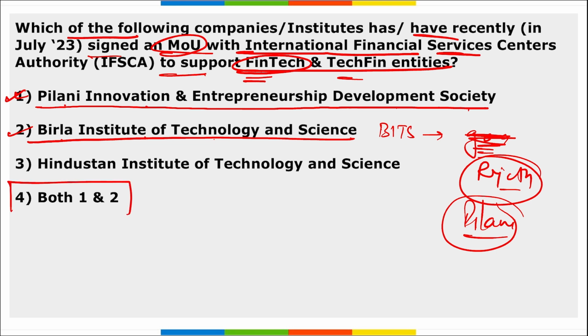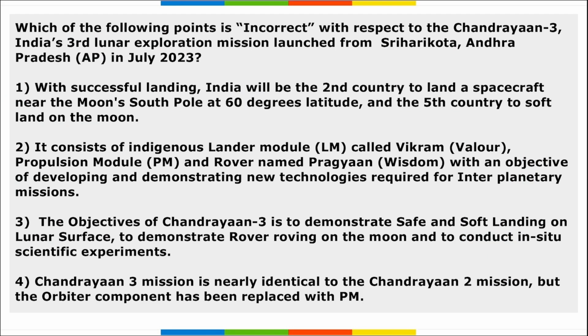So correct option is both 1 and 2. Next, incorrect: you have to tell with respect to Chandrayaan 3, that is India's third lunar exploration mission that was launched from Sriharikota, Andhra Pradesh. Option 1, we have to tell which is incorrect.